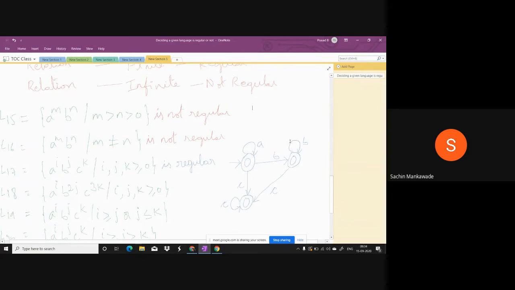Okay. Here, B's after A should not come. If B after A's comes, it goes to the dead state. Similarly, C after A should not come, B should not come. If it comes, it will go to the dead state. So this is the complete DFA if you want. Okay, here we are not constructing anyway. We are just deciding whether it is regular or not. Yes, it is regular, because there is no relation. Okay. Any doubt?